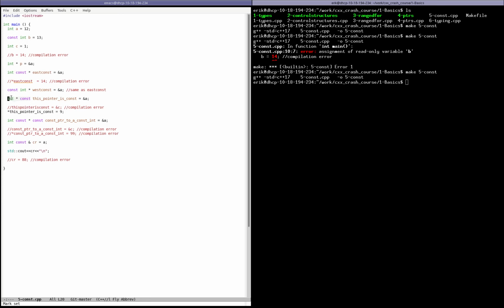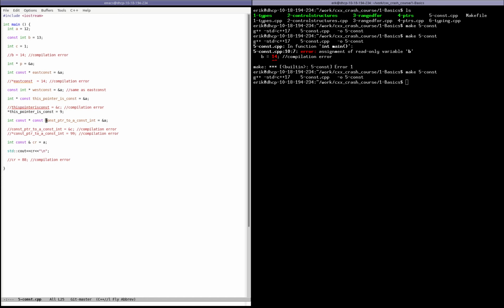So that means that you can actually change the value of a by using this pointer isConst, but you can't actually change the pointer itself.